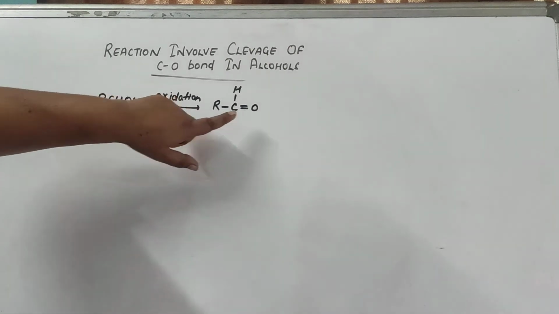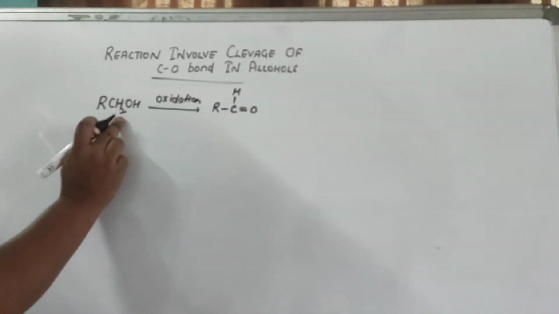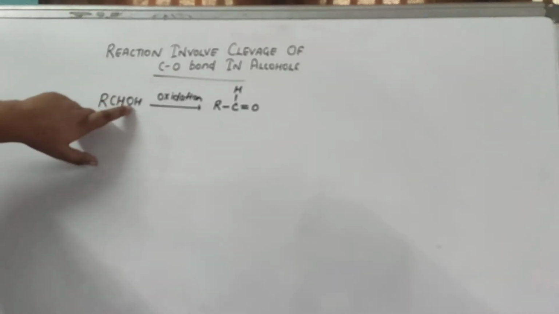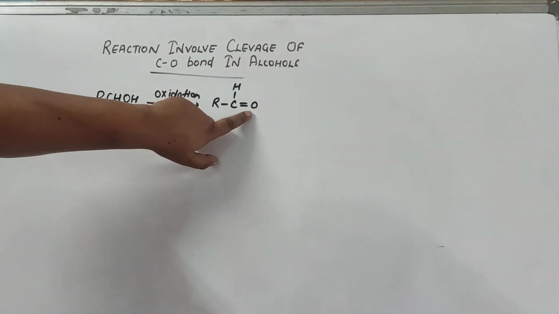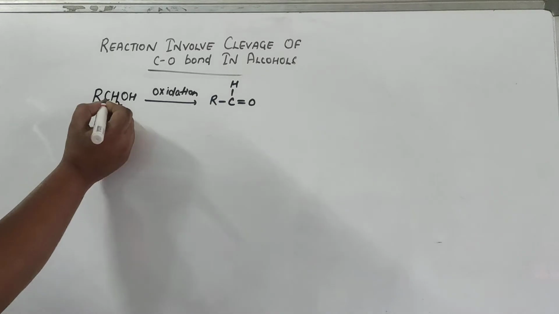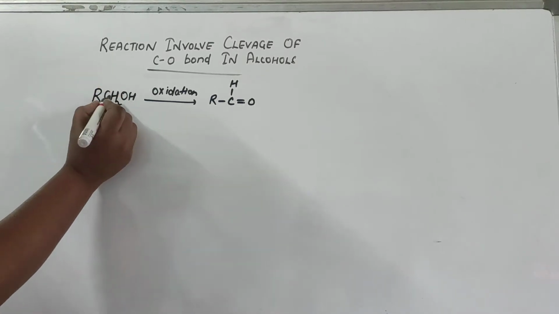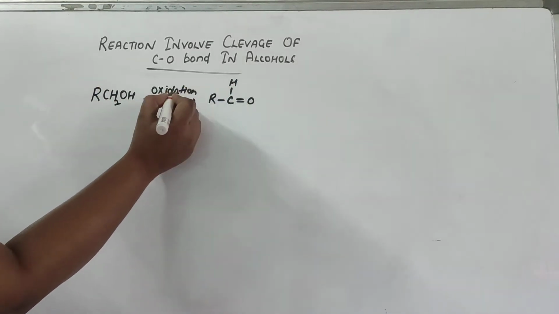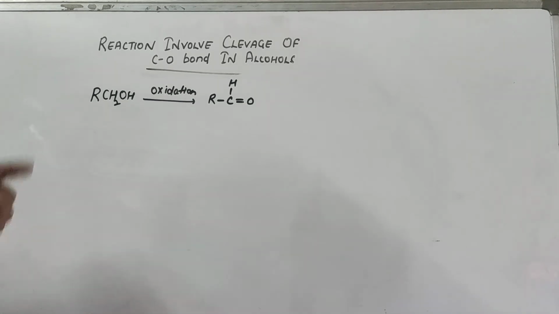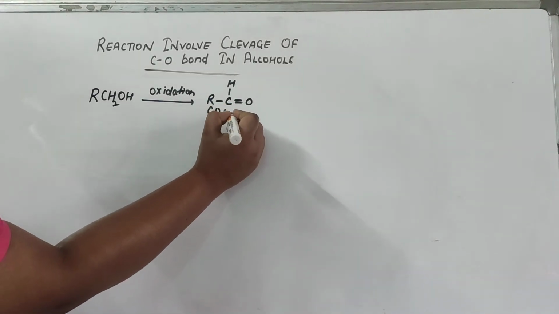So oxidation means what? You are adding an oxygen here. You can see one oxygen is already there. When it becomes a double bond, it means 2 oxygens. And one hydrogen will be removed because it is a dehydrogenation. So remove one hydrogen, H2, the remaining will be COH, and one oxygen will add, so it will become a double bond. So what is this? An aldehyde is formed.